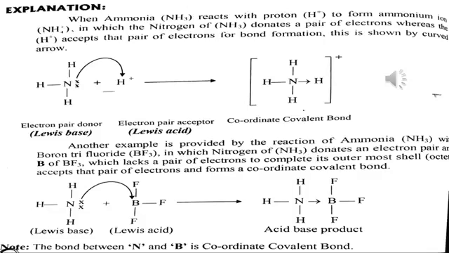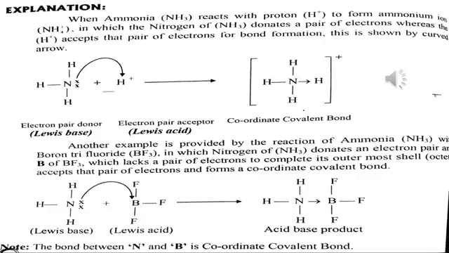And you know that nitrogen has 5 electrons in its outer shell. Here 2 electrons are vacant, they are extra, because 3 electrons of nitrogen have attached 3 hydrogens to it.